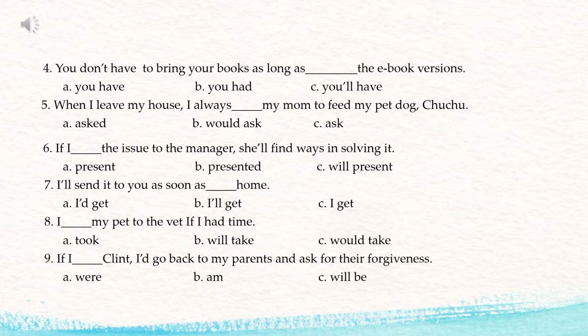Let us have number four. You don't have to bring your books as long as blank the ebook versions. So again, you have there the main clause, you don't have to bring your books. Then the subordinate clause, as long as blank the ebook versions. So what is the answer? Is it A, you have, B, you had, C, you'll have?